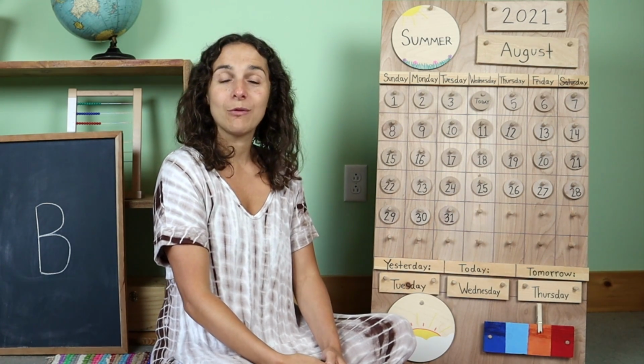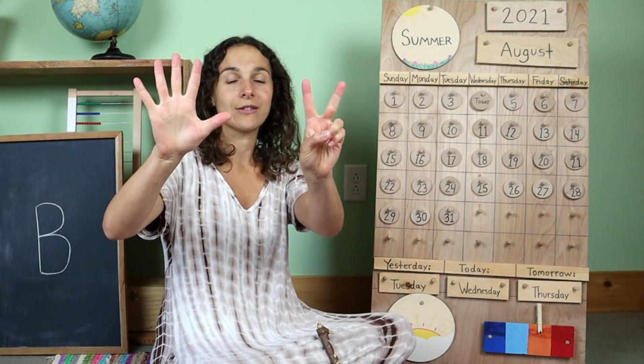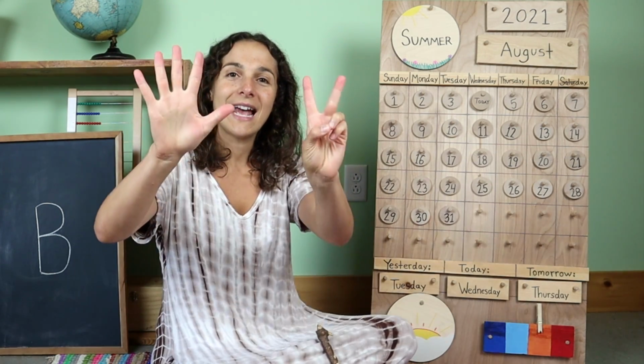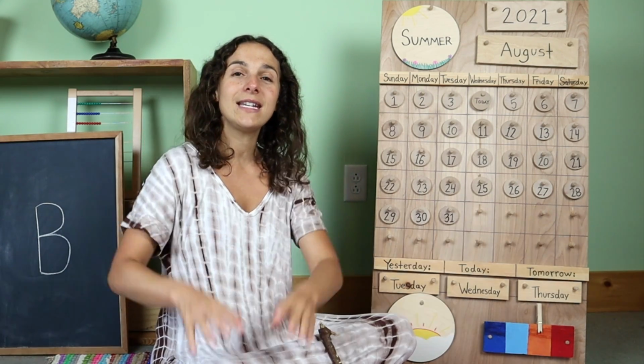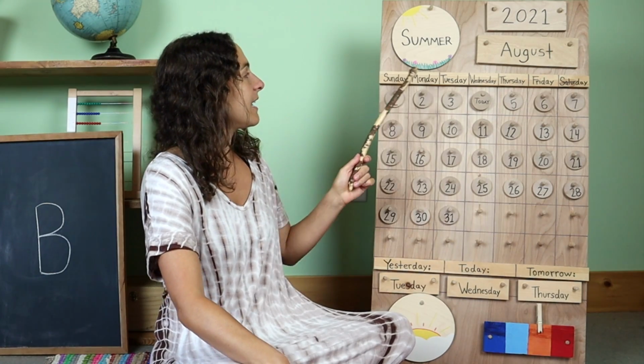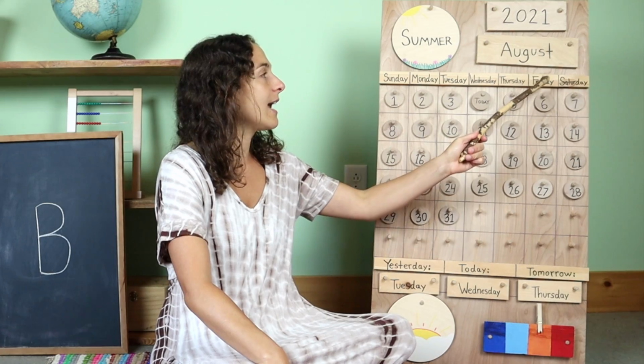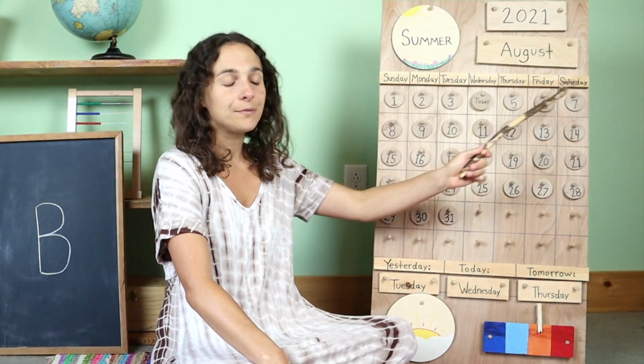Now let's sing the Days of the Week song together. So for this song, we need to hold up our 7 fingers. There are 7 days, there are 7 days, there are 7 days in a week. Sunday, Monday, Tuesday, Wednesday, Thursday, Friday, Saturday.